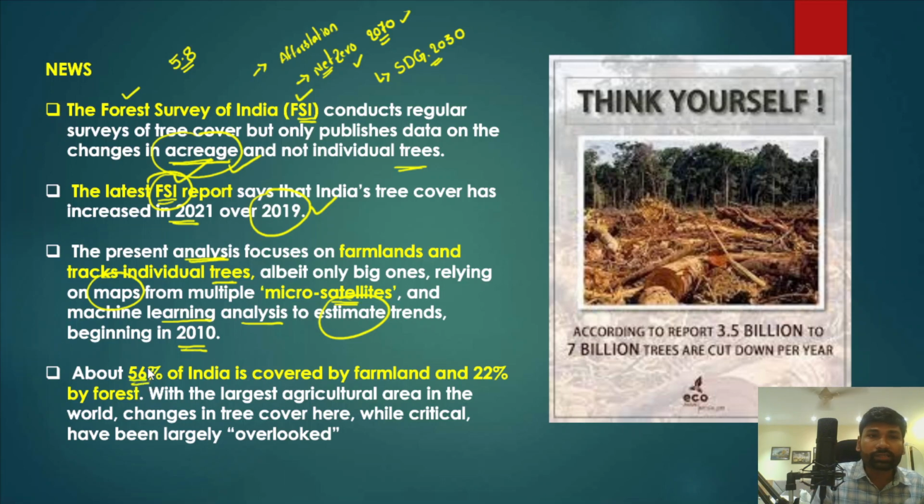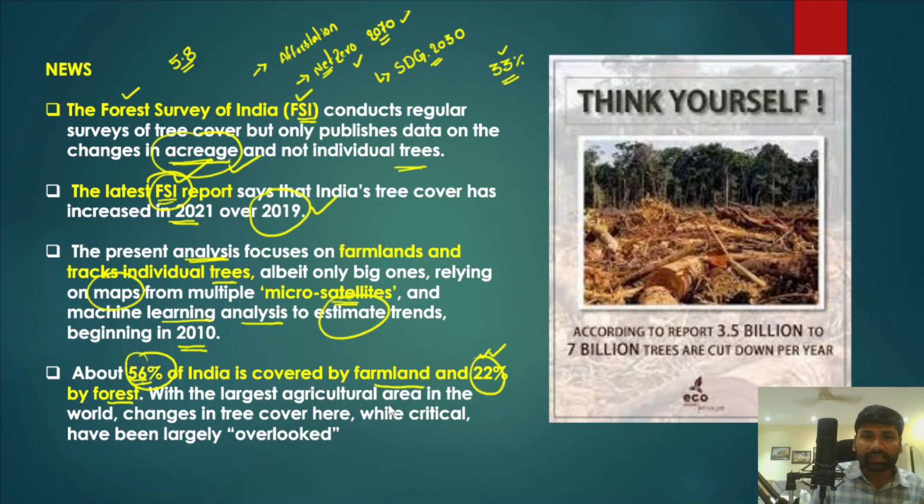About 56% of India is covered by farmland and 22% of India's geographical area is covered by forests. The National Forest Policy envisioned that around 33% of the geographical area should be covered with forest, but in India as of now only 22% of the area is covered with forest, and 56% of India's geographical area is covered by farmland.